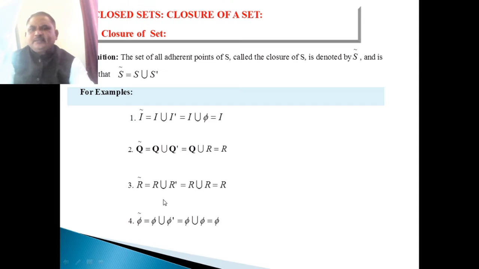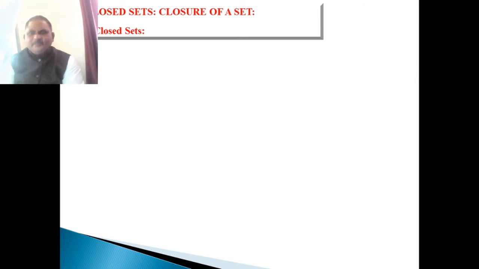Now the closure of the empty set. The closure of the empty set is equal to the empty set union its derived set. But the derived set of the empty set is also empty. The union of these two, empty and empty, is also empty. That is, the closure of the empty set is also the empty set.